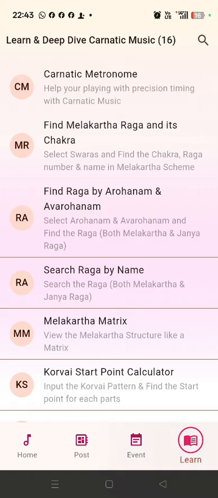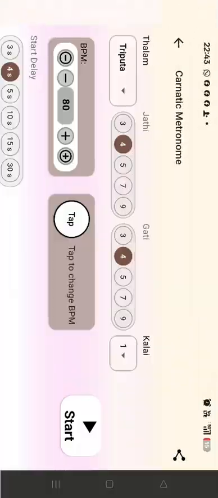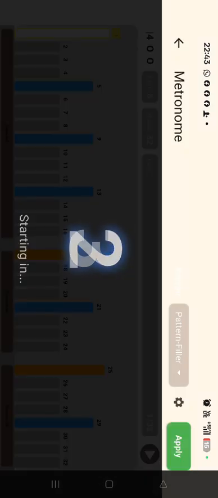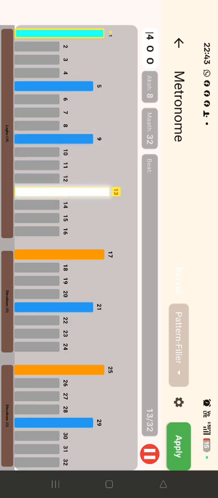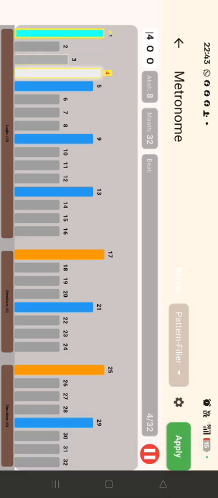Okay, next, another important area is the learning tools. I'll go one by one. The first tool is the metronome tool. If I start, the sound is coming and it shows the beat. I hope you are able to hear the sound.